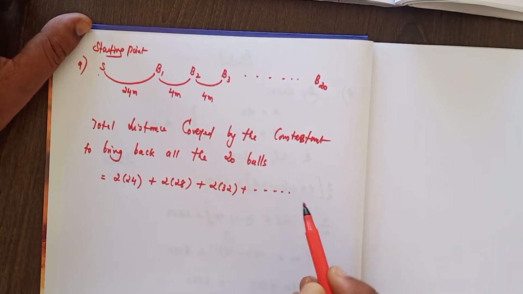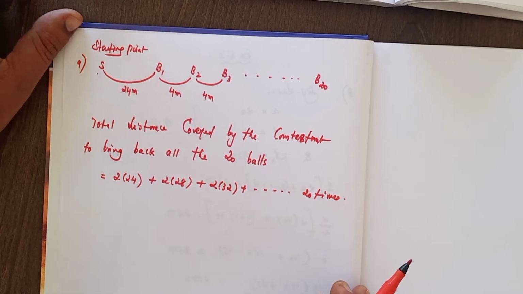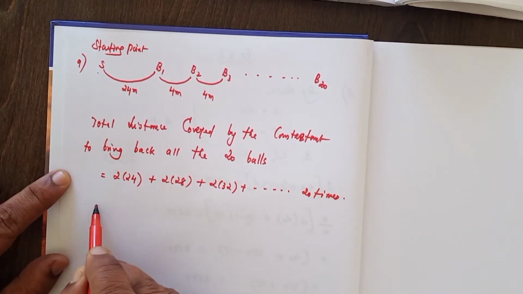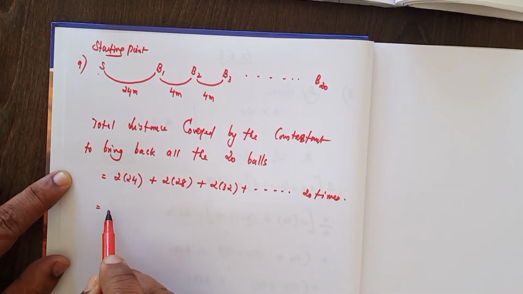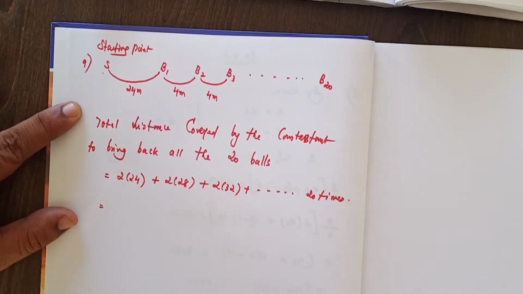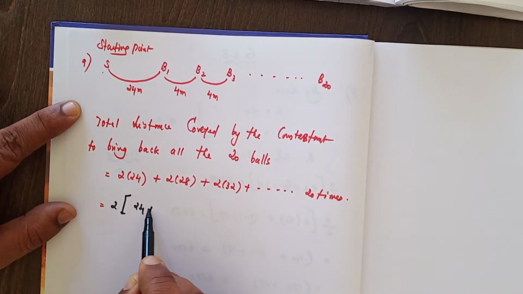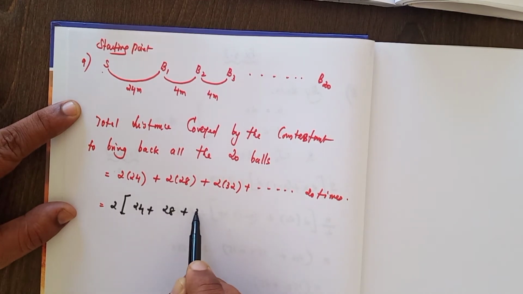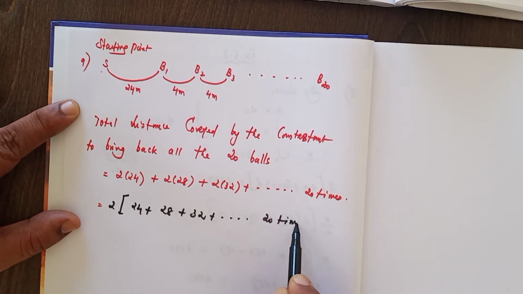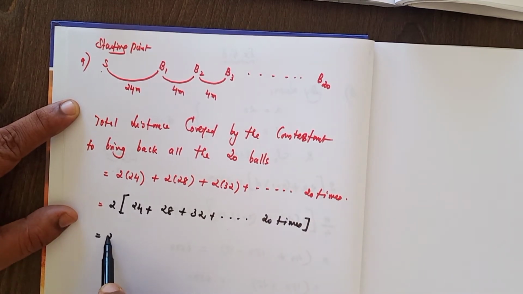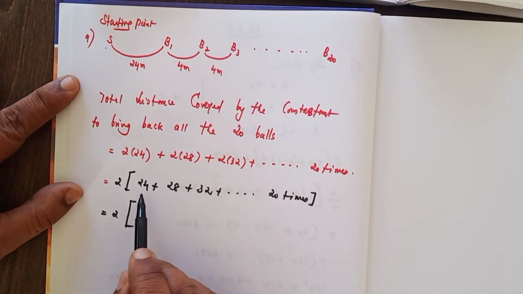It is going on. How many times? 20 times, because we have 20 balls to be picked. Now I take the 2 as common. If we take 2 as common, I will be getting 24 plus 28 plus 32, how many times? 20 times. 2 into. It is an AP because it is uniformly increased.